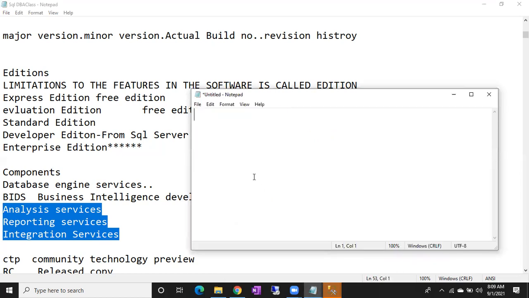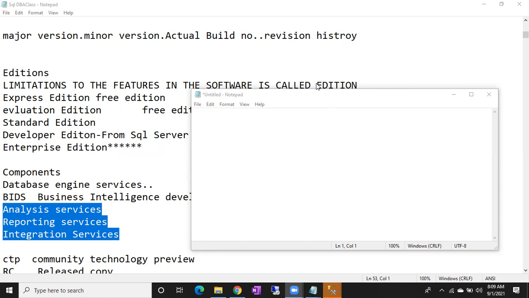Yes, tell me. So here in this course, we are learning only database engine services and BIDS only, sir? Not only two components. In this course we'll completely learn about database engine services.